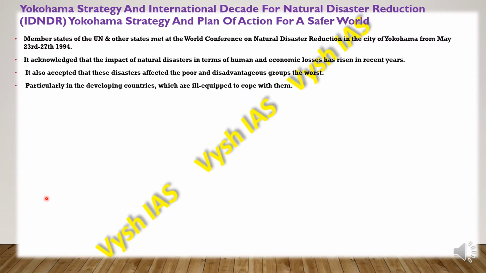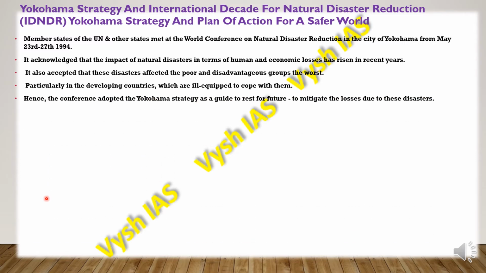Particularly in developing countries, which are ill-equipped and don't have the right mechanism to cope with such disasters, they help particularly these countries. So the conference adopted the Yokohama Strategy as a guide for the future to mitigate the losses due to these disasters. And the resolutions of the World Conference on Natural Disaster Reduction are as follows.